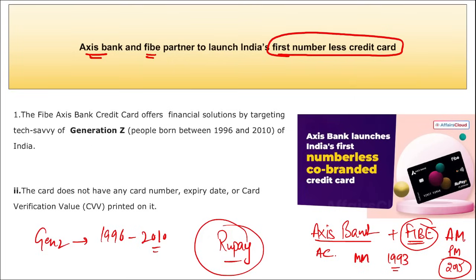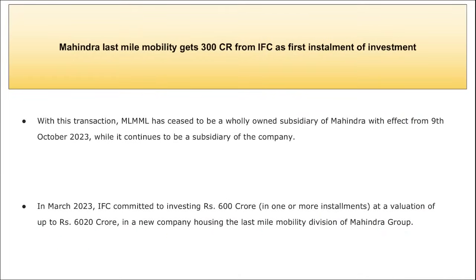So coming back, India's first numberless credit card was launched by Axis Bank in collaboration with FIBE.